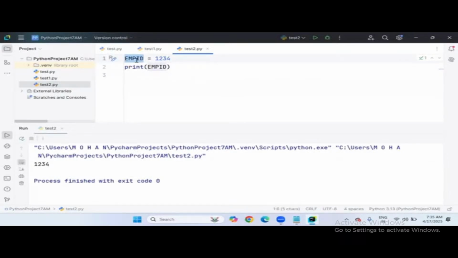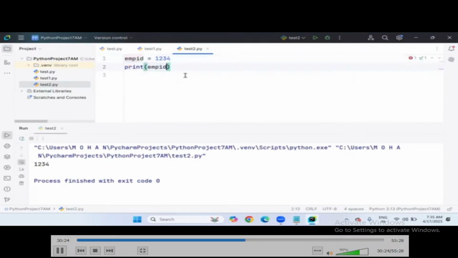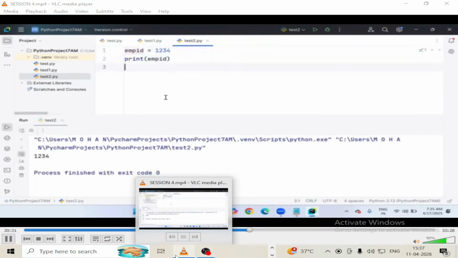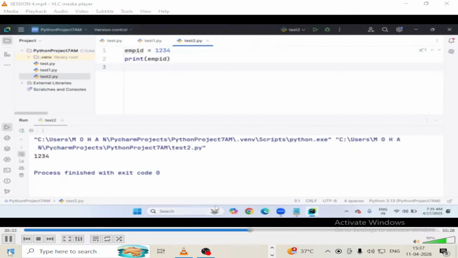So if you really want to expose that your variable and value are constant, you can give capital letters. Otherwise, go with small letters only. The meaning will be changed unnecessarily. Just because it is looking good, don't use capital letters, right? The purpose needs to be required. So that's why I don't recommend capital letters.